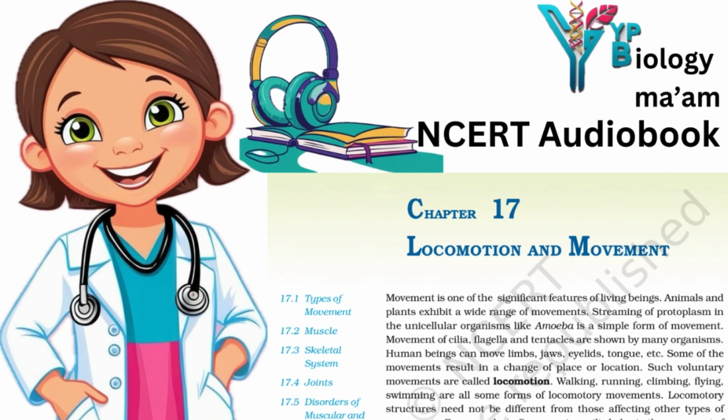Bones and cartilages constitute our skeletal system. The skeletal system is divisible into axial and appendicular. Skull, vertebral column, ribs and sternum constitute the axial skeleton. Limb bones and girdles form the appendicular skeleton. 3 types of joints are formed between bones or between bone and cartilage: fibrous, cartilaginous and synovial. Synovial joints allow considerable movements and therefore play a significant role in locomotion.